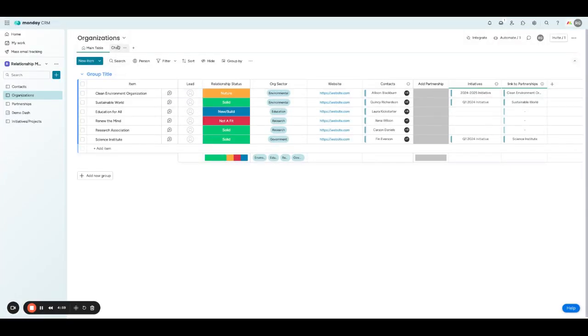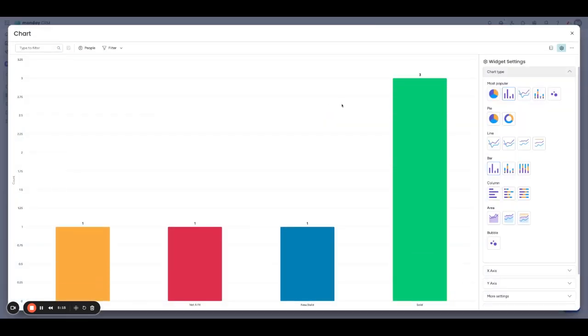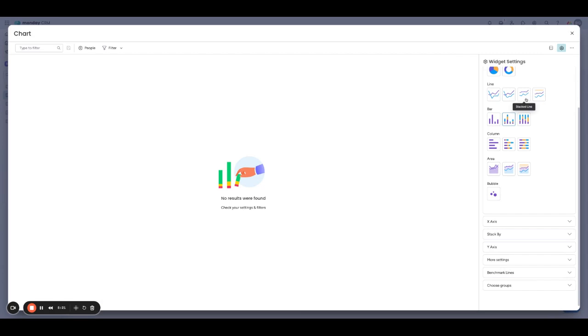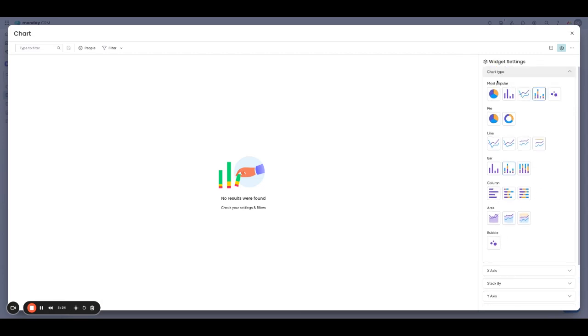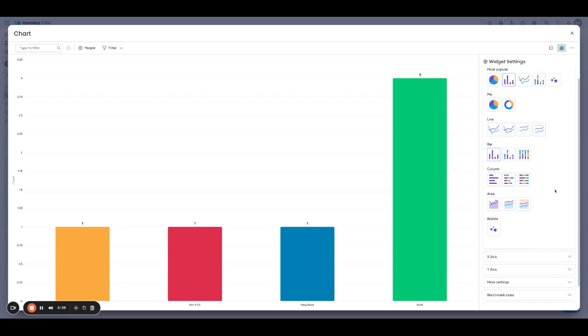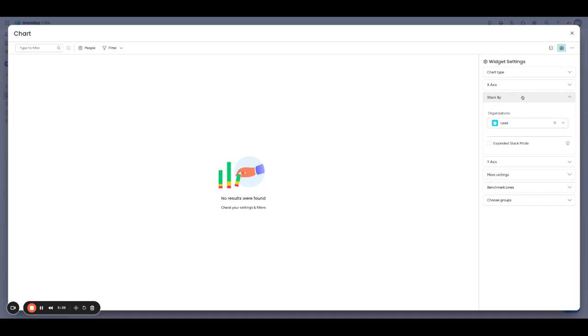One of my favorite features is the stacked bar chart. Now, a chart widget can be added directly to a view of a board or through a dashboard that pulls multiple boards together. Either way, you can adjust the settings of your chart to choose the stacked bar chart. What I like about this is that it adds an extra variable. If we're just looking at, let's say, a bar chart, we have an X and Y axis, but with the stacked bar chart, we now have the option to stack by different things. So let's take a look here.